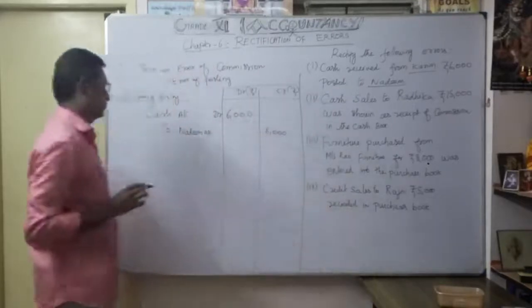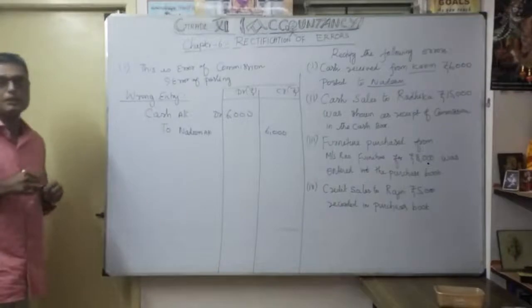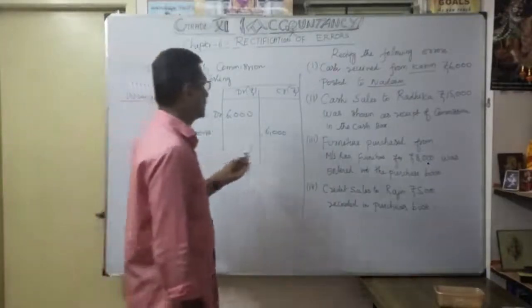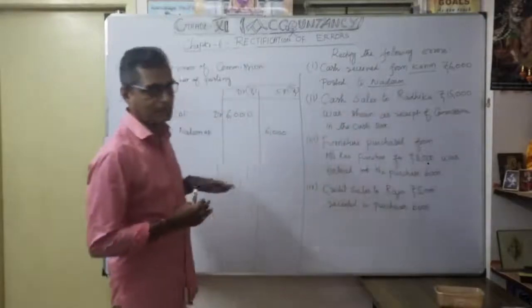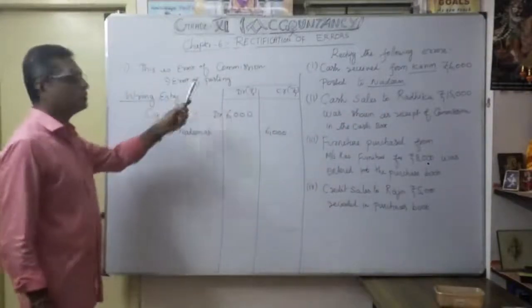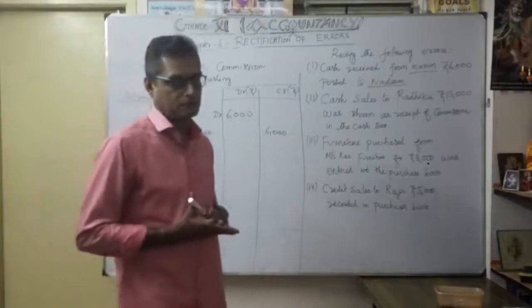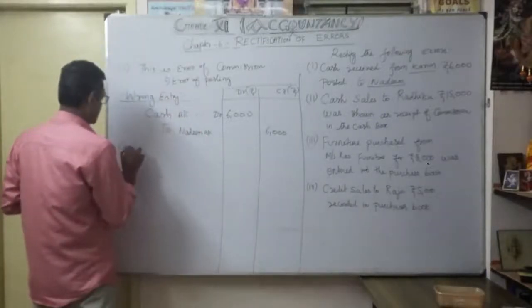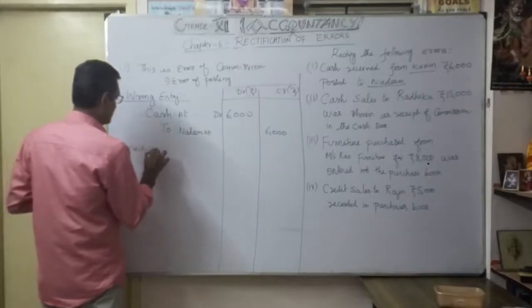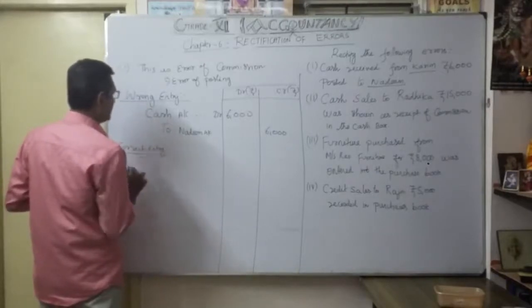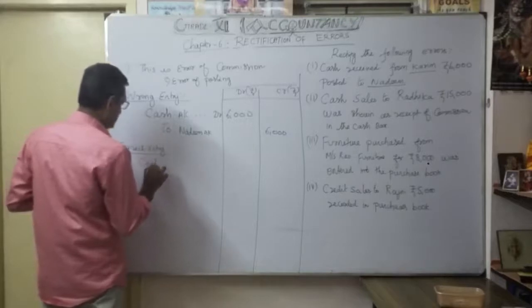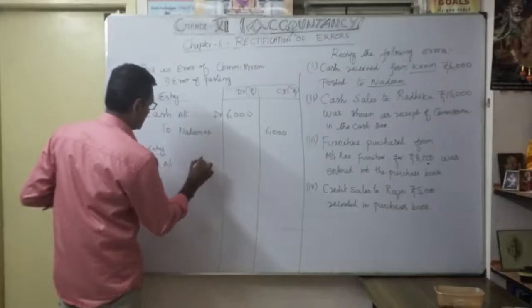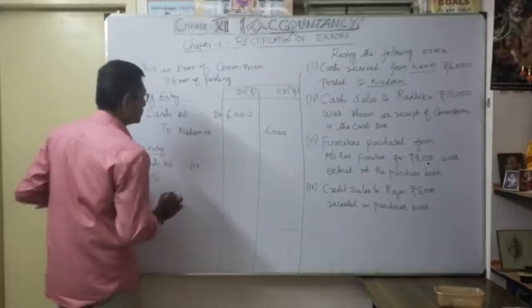Now, as a journal entry, how do we pass it? First you write the wrong entry: Cash account debit to Nadeem account, which comes under error of commission, specifically an error of posting. Then what is the correct entry? You write: Cash account debit, to whom?